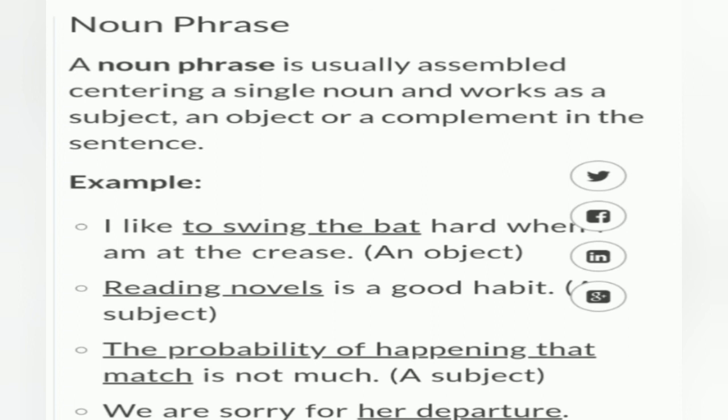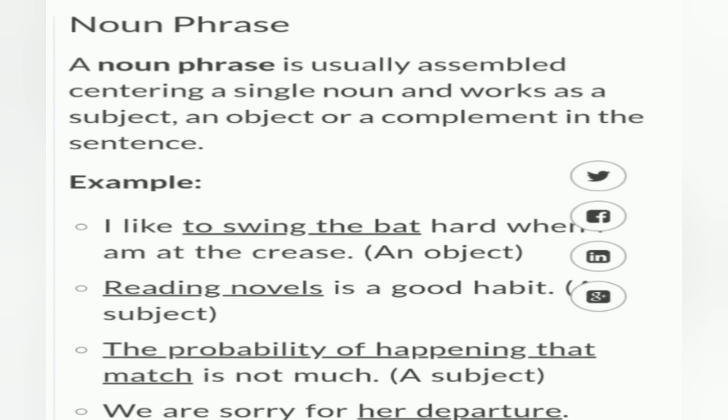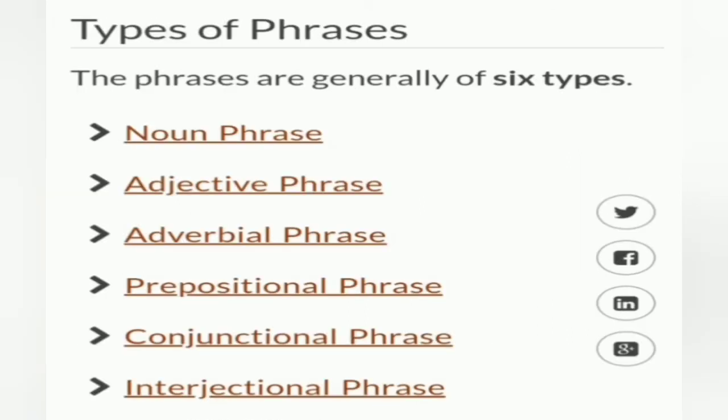"Reading novels is a good habit": reading novels is a noun phrase used as a subject. "The probability of that match happening is not much": again a subject. We are sorry for her departure. Okay, it's not clearly mentioned, but these examples are more than enough, and inshallah, we will discuss other types later on.